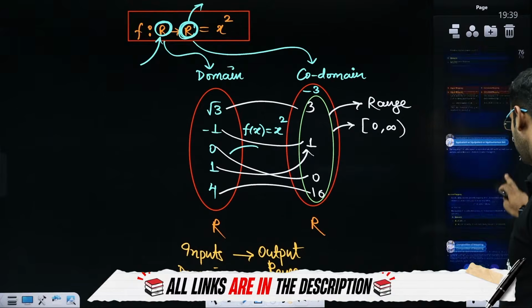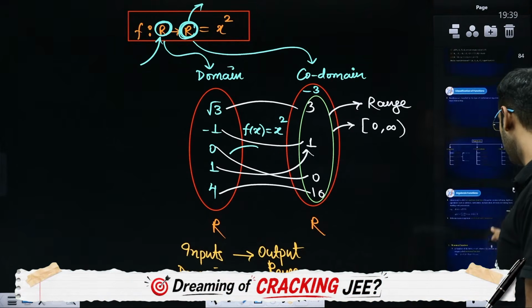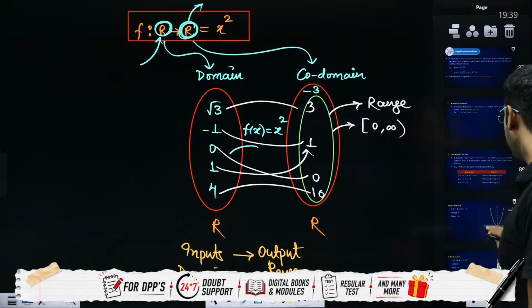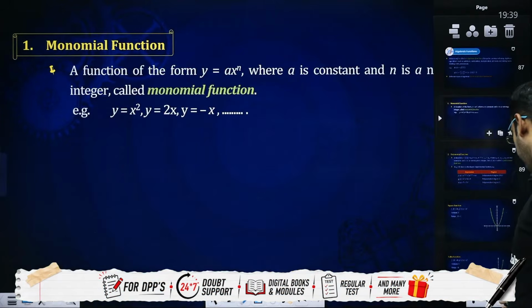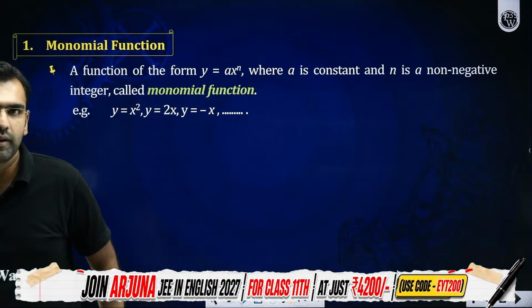I will now start explaining different types of functions to you so that we can start understanding the different categories of functions here. I will begin with the monomial function. What is a monomial function here?